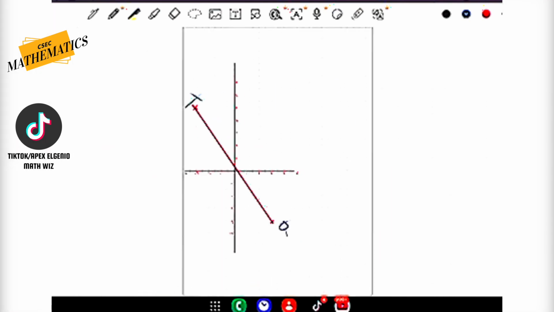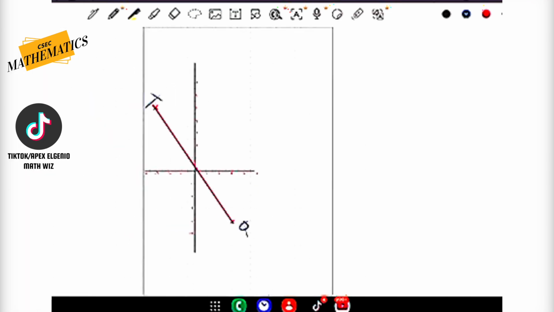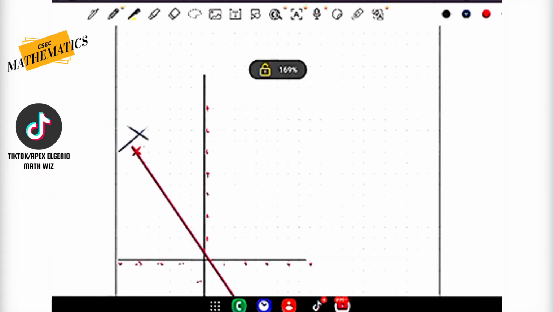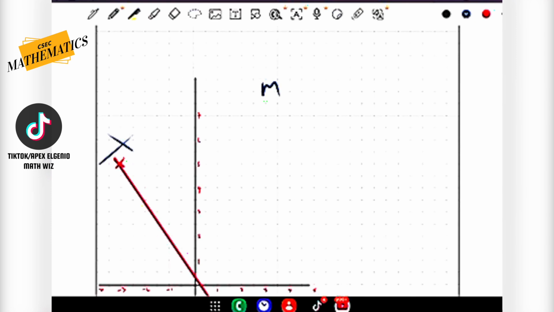Gradient can be calculated by using a formula, or we could use rise over run. Now, for those of you who are familiar with the formula rise divided by run.